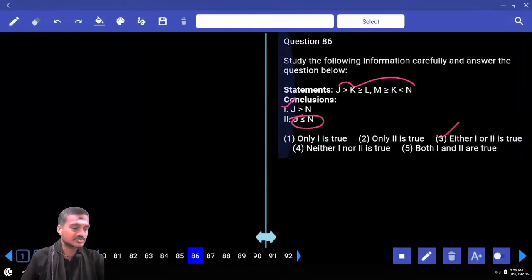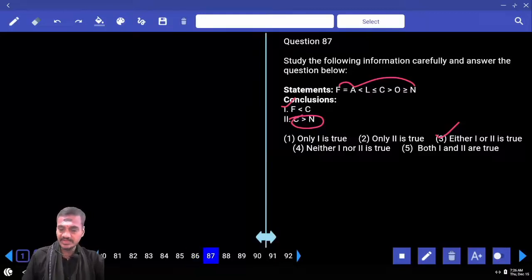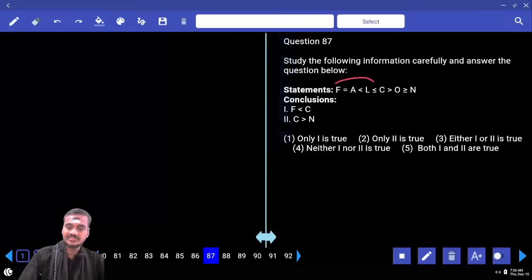Hence either 1 or 2, choice 3. Then my 3 questions, we have been given the same type of questions. In both, either-or came, in one place it did not. Then coming to 87, F and C. F is here, C is at F, F is lesser than C, definitely true. C and N, C greater than N is also true. Hence both 1 and 2, choice for question number 87.